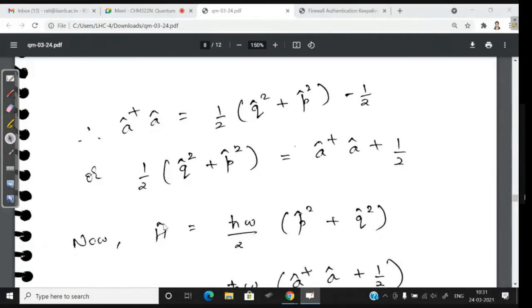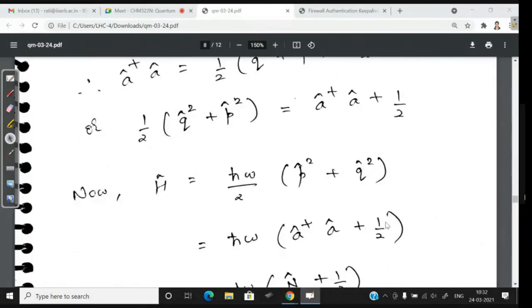So the Hamiltonian operator H was actually H cross omega by 2 into P square plus Q square, right? So instead of half into P square plus Q square, we can write it this way. So the Hamiltonian operator is written in terms of these two new operators. Okay, so this is H cross omega into A dagger A plus half. All right?